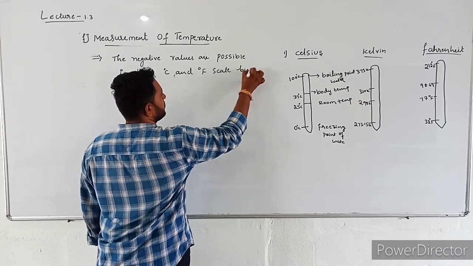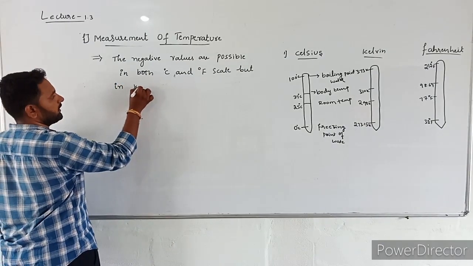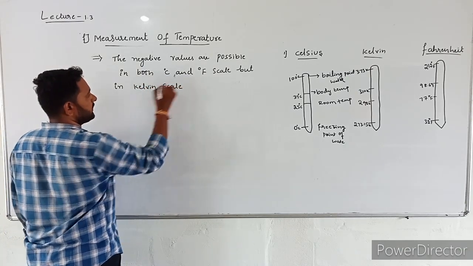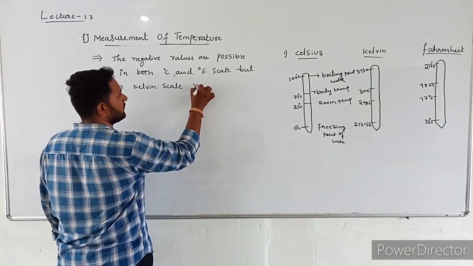But in Kelvin scale, negative values are not possible.